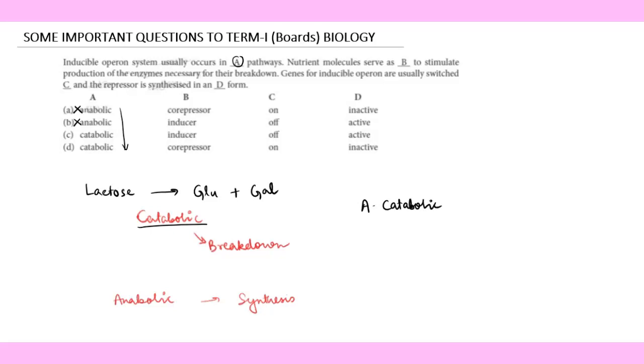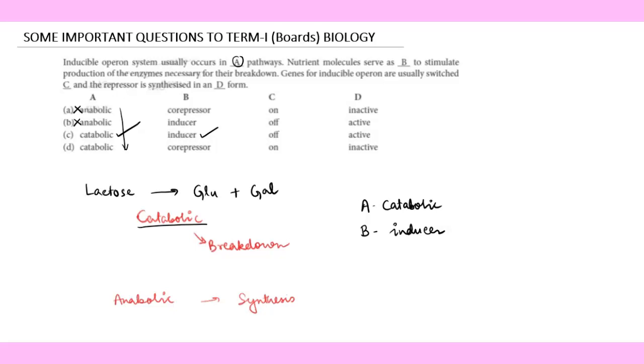Reading ahead, nutrient molecules serve as dash to stimulate production of the enzymes necessary for their breakdown. We very well know that lactose, if it is there, always acts as the inducer. So that means for A we have got this one, for B we have got this one, and the other options are not matching at all. But let's discuss, because the question may come in any format.